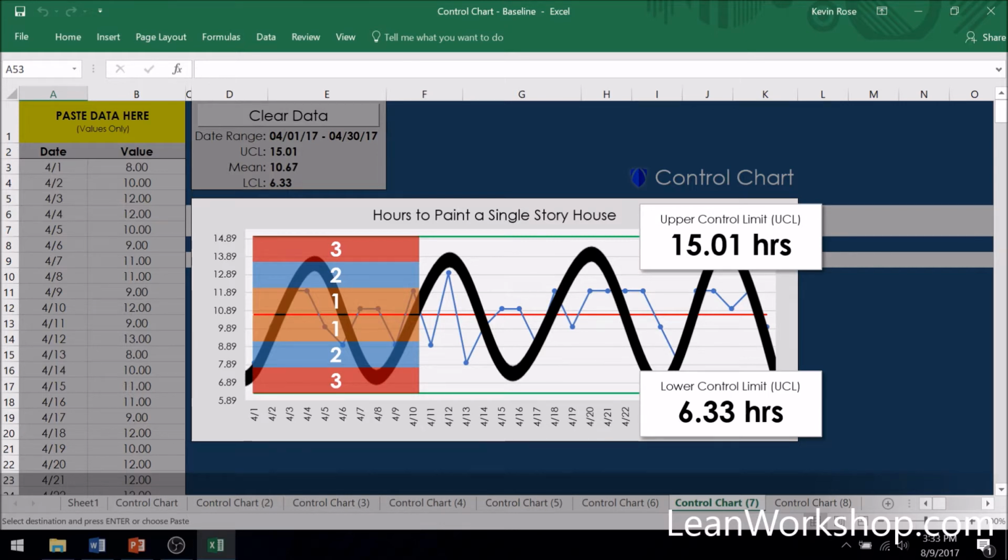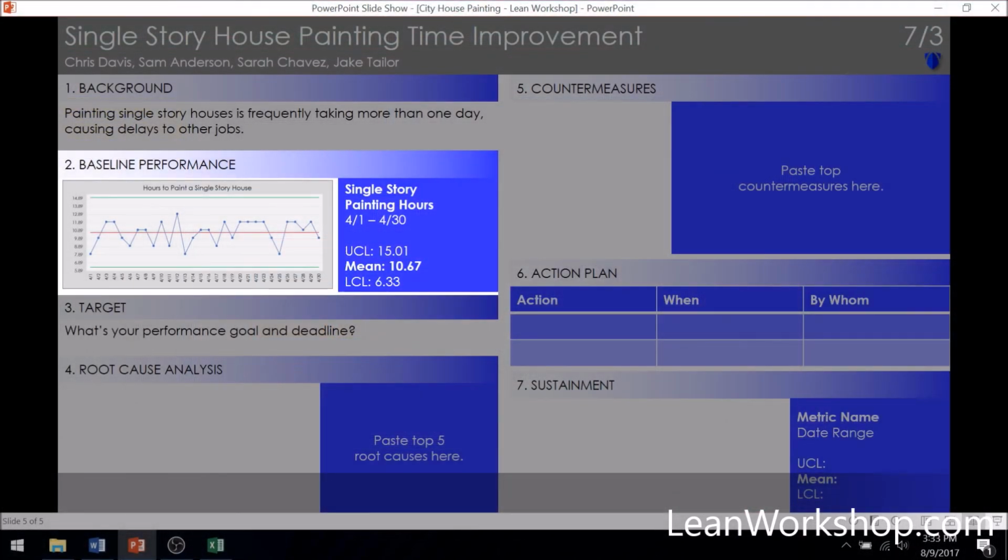As managers, we frequently respond inappropriately to this variation, thrilled on a day when we get the job done in 6.33 hours, and bringing the hammer of justice down on a day when it took 15 hours, when there was really no statistical change in the process on either day. Finally, Chris copies the data and the control chart into his workshop and continues on to the target performance stage.